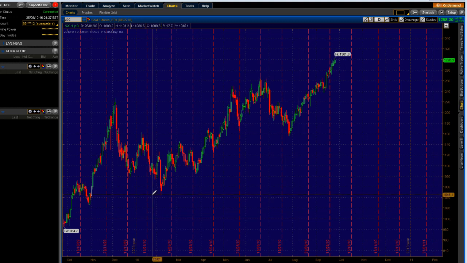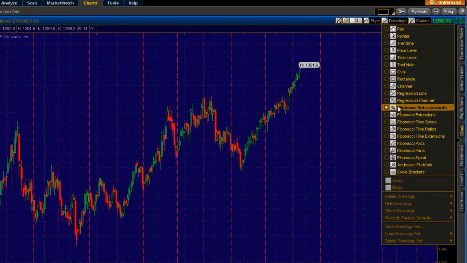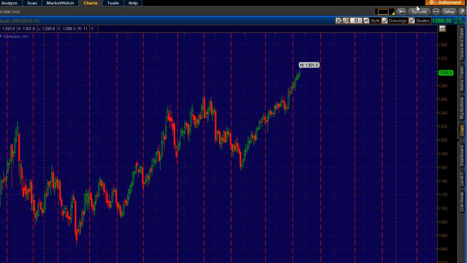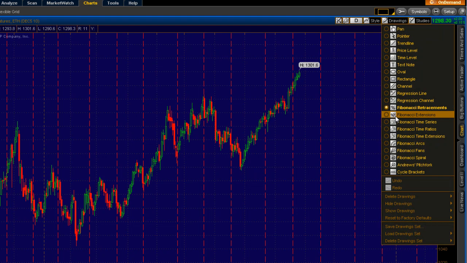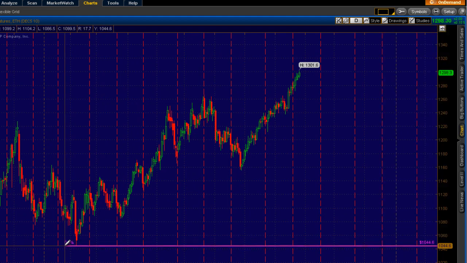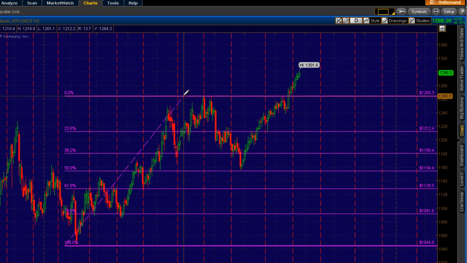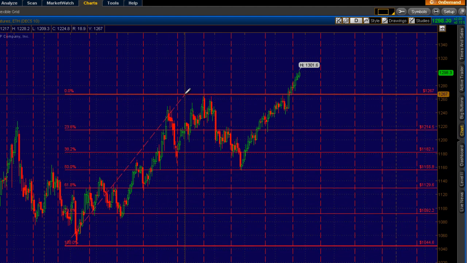You'll note here that if we go up into drawings and go down to Fibonacci retracements and press on that, we're not utilizing any of the other Fibonacci applications. To use that drawing tool, you simply press on a low, move to the high and press again with the left click, and you'll see all these retracement levels come up.